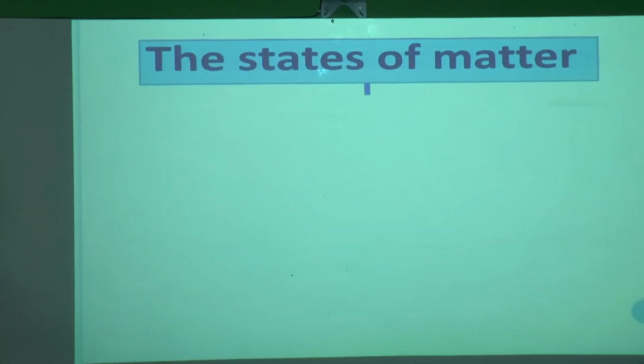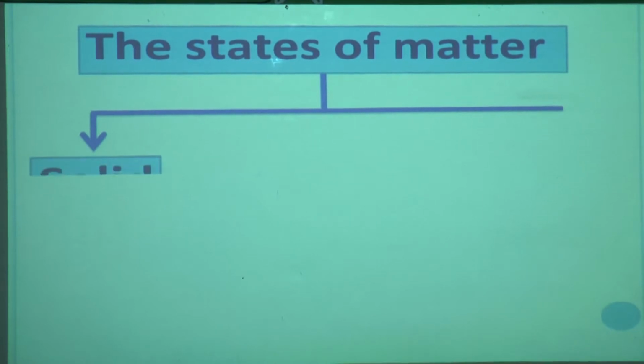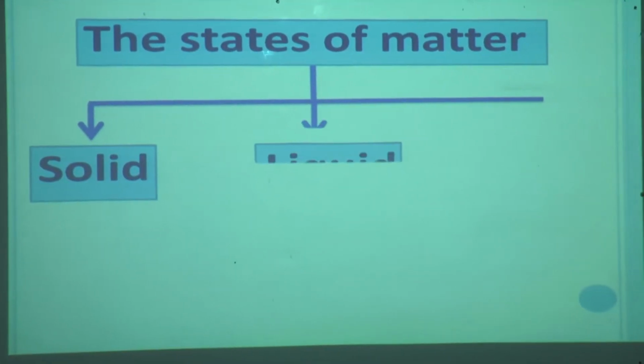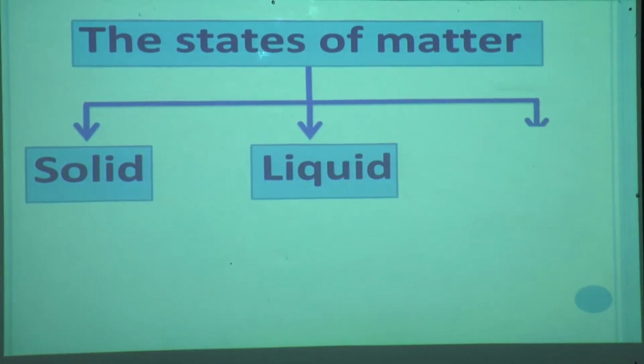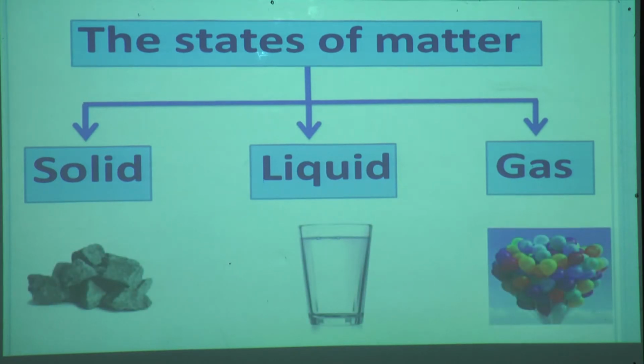Now we will see the states of matter. There are three states of matter: solid, liquid and gas. It means you can see matter in the solid state, in the liquid state and even in the gas state. Here are examples.